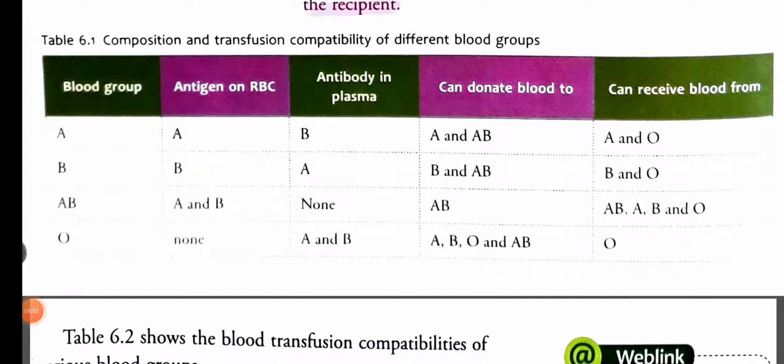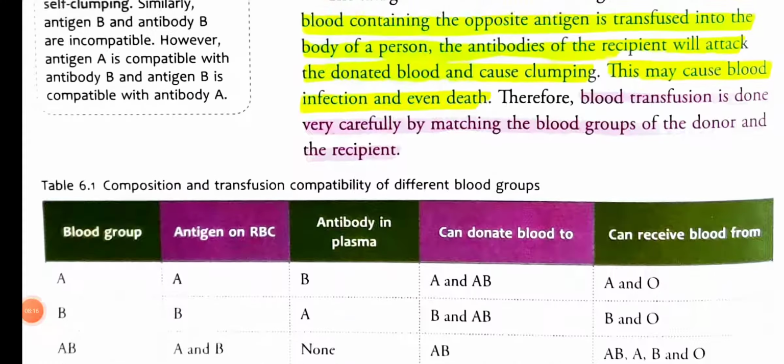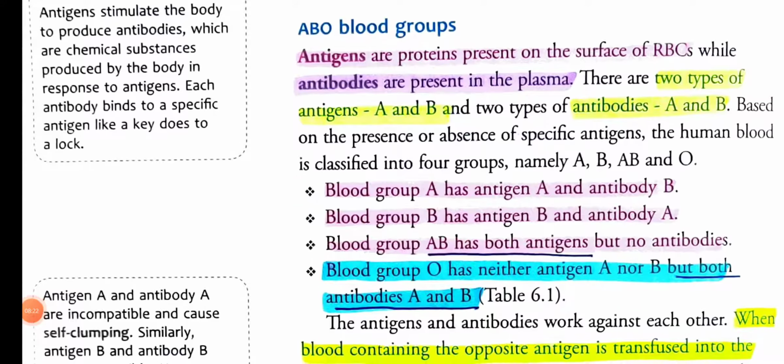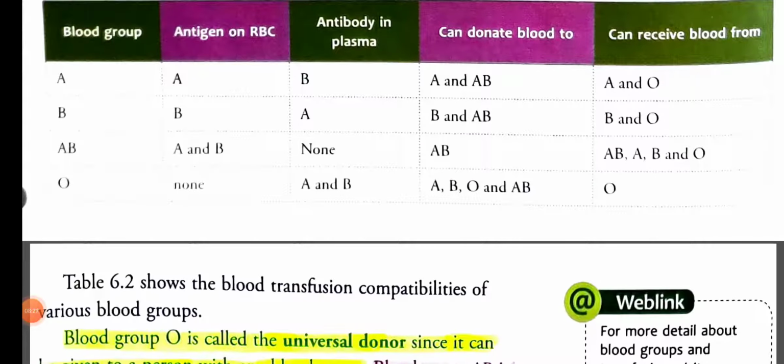So suppose I am A, I can give blood to a person who has A blood group and AB blood group, and I can receive blood only from A and from O, because O has no antigens, as you can see here. Like B, same case. But in the case of AB, look, the antigens are A and B, and it has no antibody in the plasma.